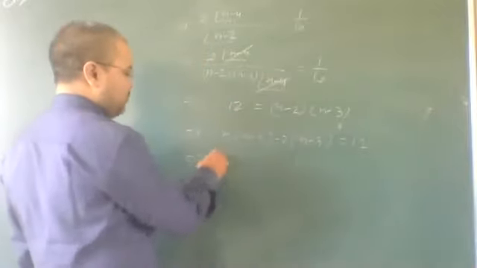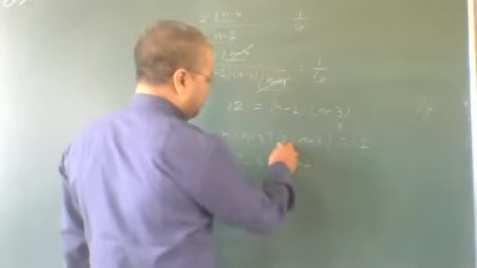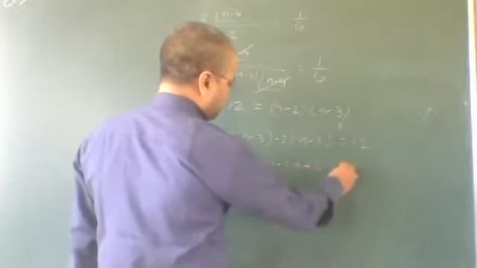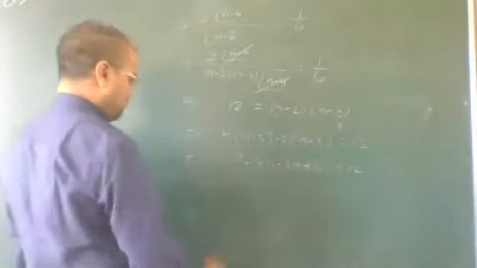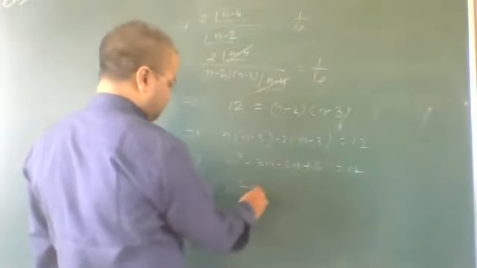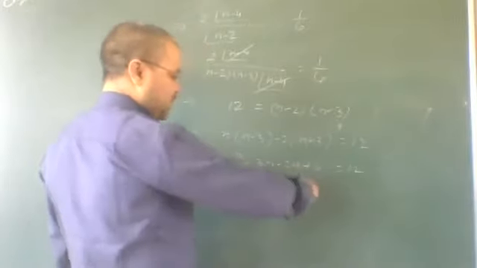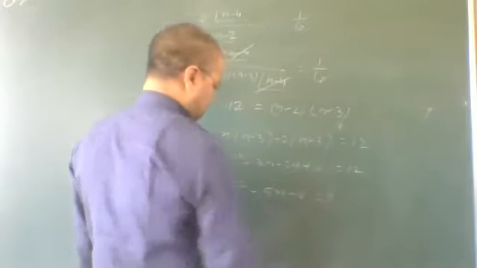After multiplication, we get n square minus 3n minus 2n plus 6 is equal to 12. This can be written as n square minus 5n, and then 12 to this side, it will be minus 6 is equal to 0.